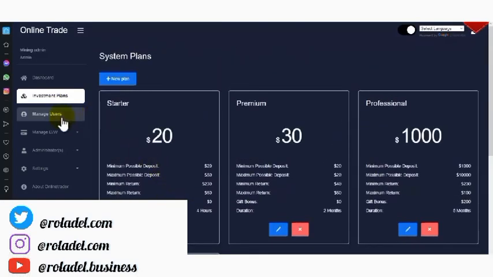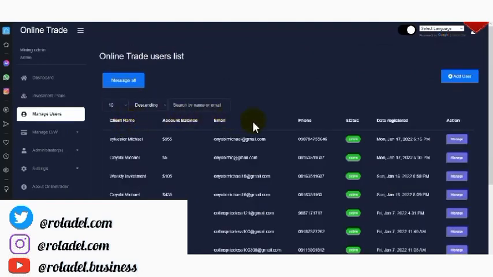So this particular section talks about managing users. In this section, all the registered users, this is where you will see them. Those are the registered users on this particular website right now. And you can see this is the client name, we have the account balance, we have the email address, we have their phone numbers, we have the status of the particular account, then we have the date registered. So if you want to manage a particular user account, this is where you will do that.